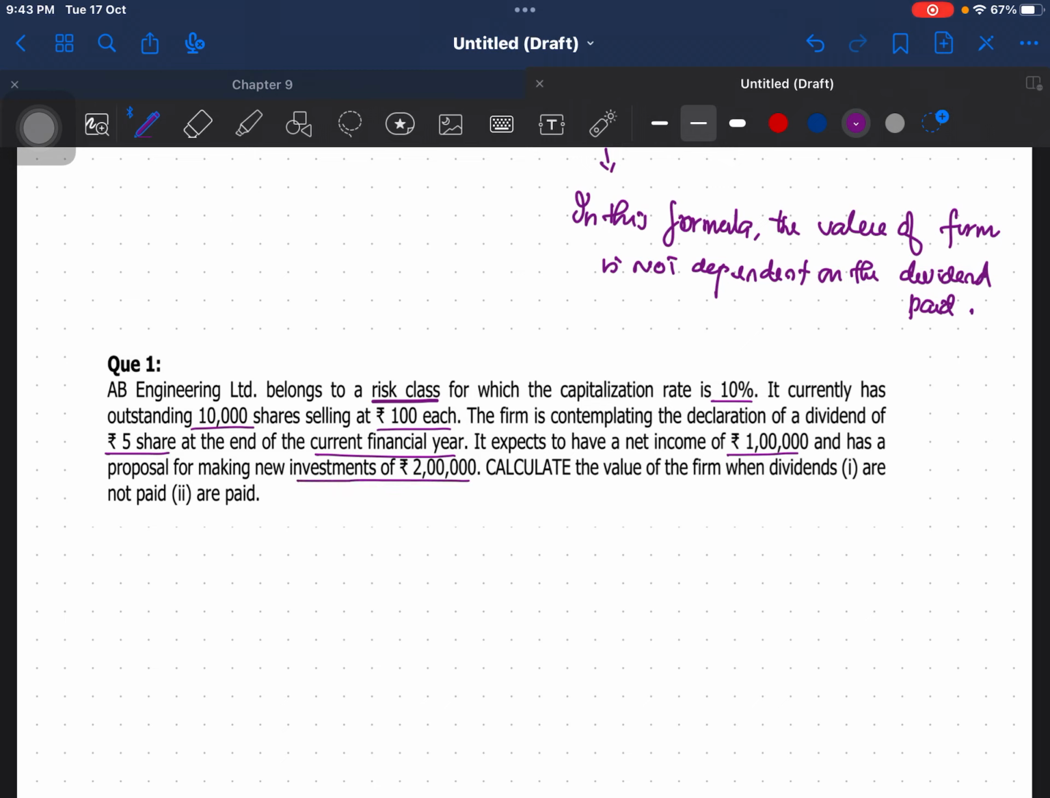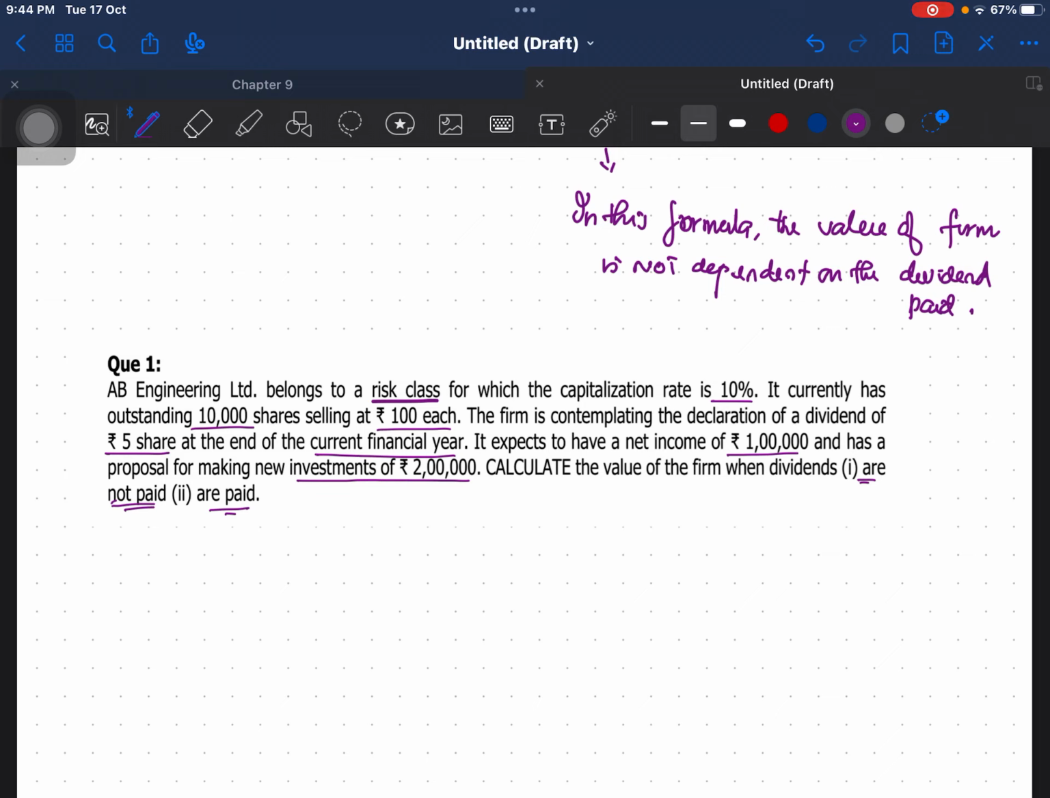Calculate the value of the firm when dividends are not paid, that is the first scenario, and when dividends are paid. So basically the question requires you to compute the value of the firm when the firm is paying dividend and when the firm does not pay the dividend. And you have to do it under Modigliani Miller approach to prove that whatever be the dividend that you are paying, it is not affecting your firm's value. Okay, so let's do the calculation.